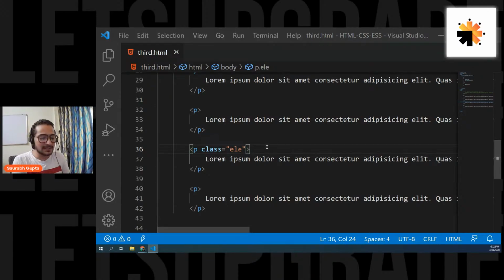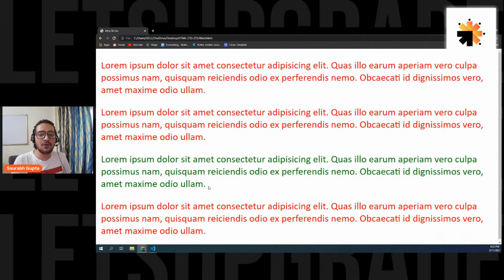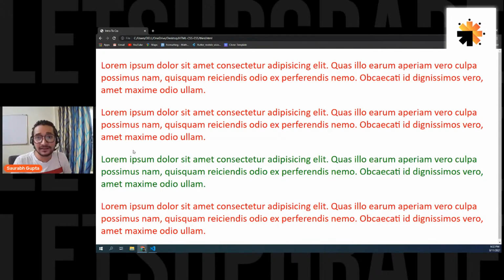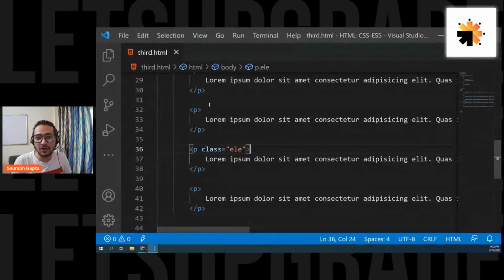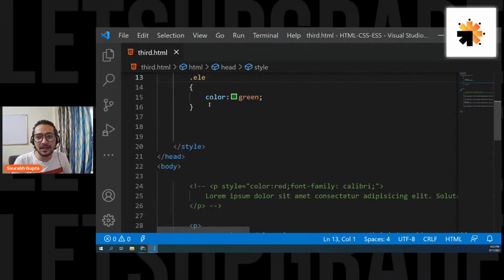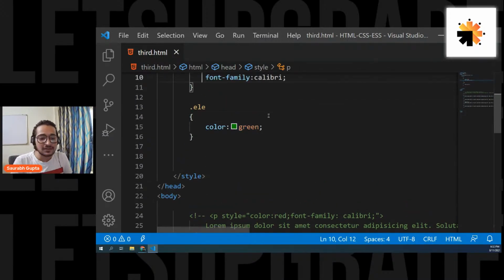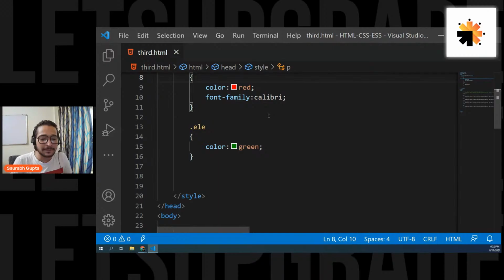Okay. Now, guys, let's see. Can you see that? Now, the third p tag is having a color of green. The third p tag is having a color of green because you can see here to ele, I said I want you to have a color of green. So guys, are we clear with this?